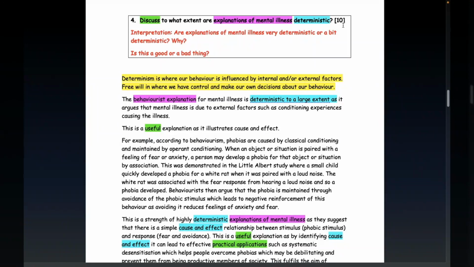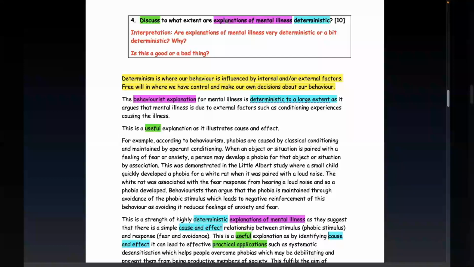Okay. That is actually quite a challenging question in lots of ways, but what I'm going to do here is first of all interpret the question for you, and then we'll go through one of the paragraphs just to show you how the answer to a question like this is put together. Okay, right, well let's make sense of this question first of all.